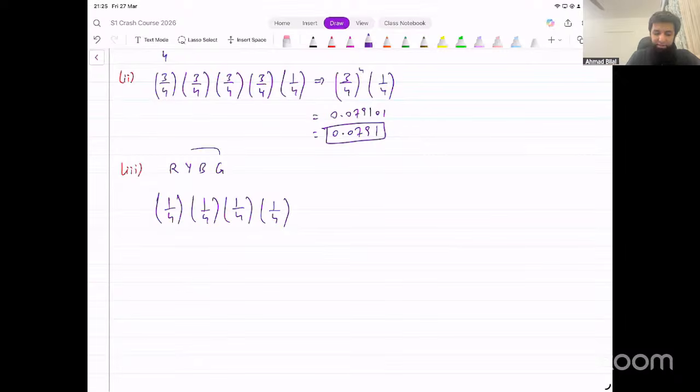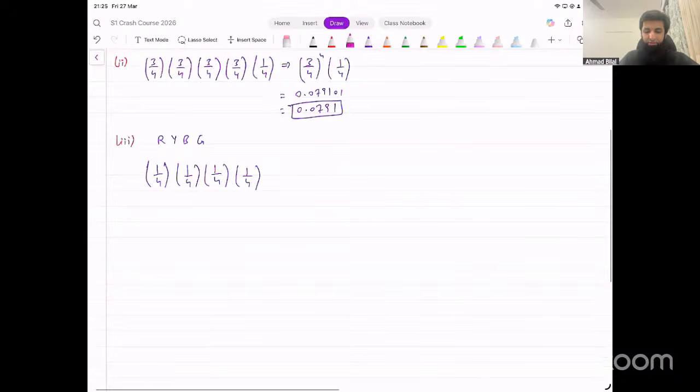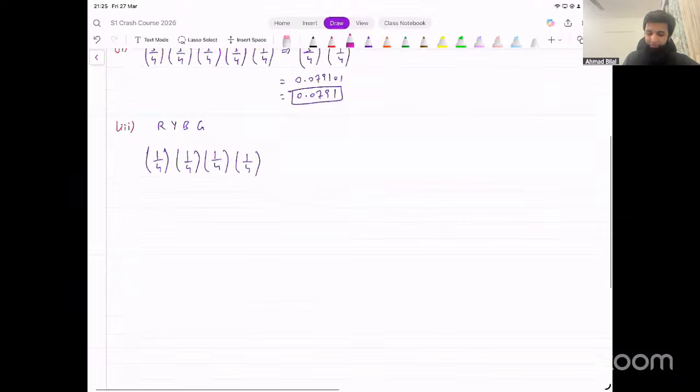So this is just one possible path that we could have on the tree diagram. If you think of the tree diagram for this, you could say the first robot he gets, it could be red, yellow, blue, or green. Then the next robot after that could be red, yellow, blue, green, and so on.